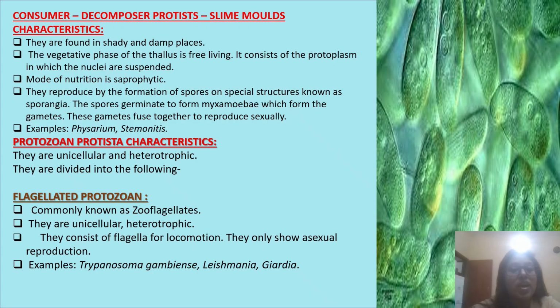Protozoan protists characteristics. They are unicellular and heterotrophic. They are divided into the following. Flagellated protozoa are commonly known as the zooflagellates. They are unicellular heterotrophic. They have flagella for locomotion. They only show asexual reproduction. Example, Trypanosoma, Leishmania, Giardia, etc.